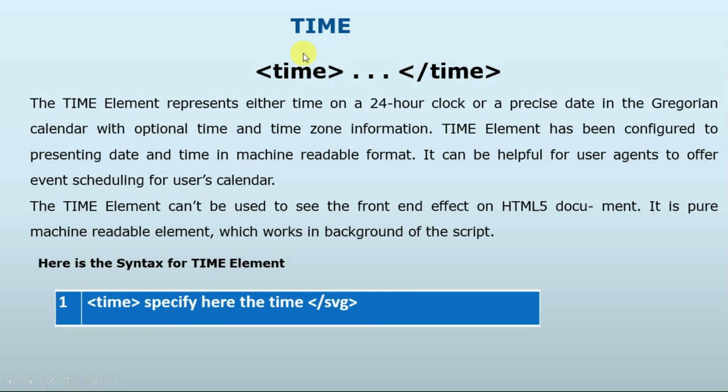Another element is the time element. The time element represents either a time on a 24-hour clock or a precise date in the Gregorian calendar, with optional time and time zone information. Basically, when a user wants to give a time in our web code or website, it can be done with the help of the time element. Here is the syntax of time. We can see the time element, specify the time here, and then close the time tag.